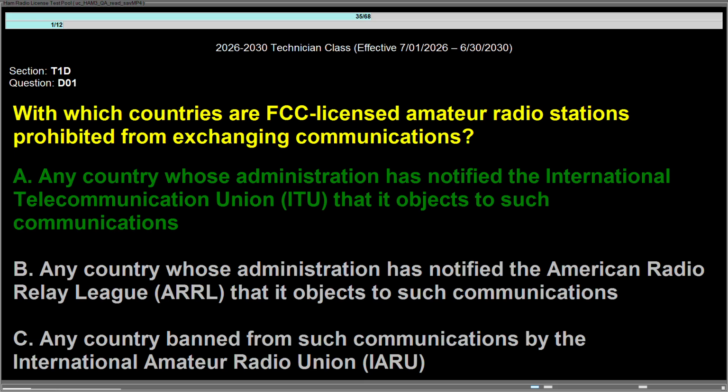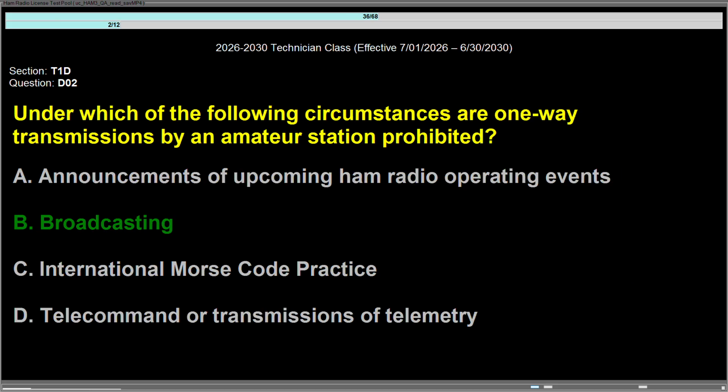Question Delta 01, with which countries are FCC licensed amateur radio stations prohibited from exchanging communications? Answer is A, any country whose administration has notified the International Telecommunication Union, ITU, that it objects to such communications. Question Delta 02, under which of the following circumstances are one-way transmissions by an amateur station prohibited? Answer is B, broadcasting.